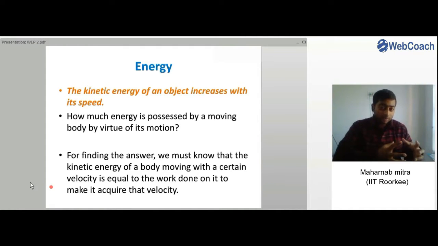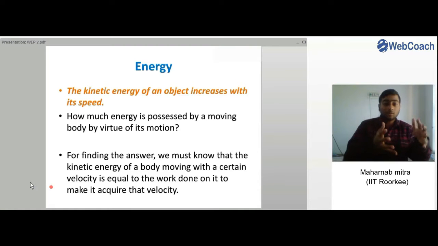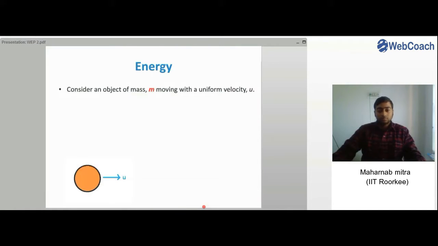So you can see the work done on the body to make it move at a particular velocity is actually the kinetic energy of that body, right? The work which we are doing on it gets converted into the kinetic energy of the body.